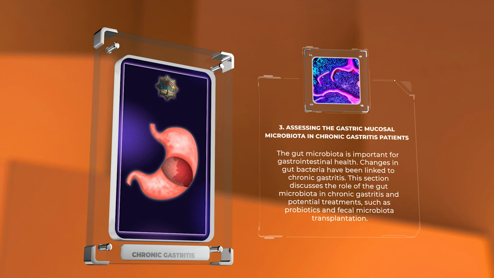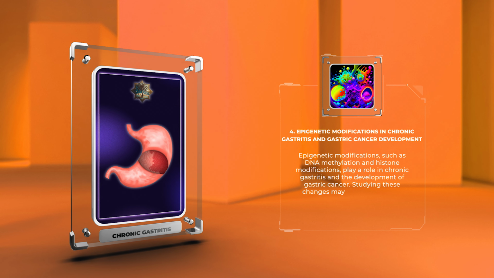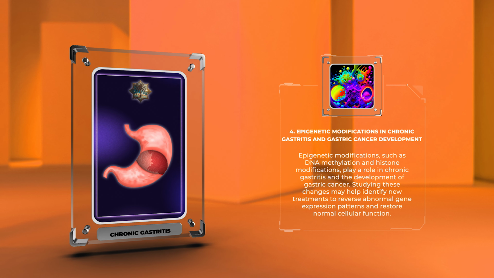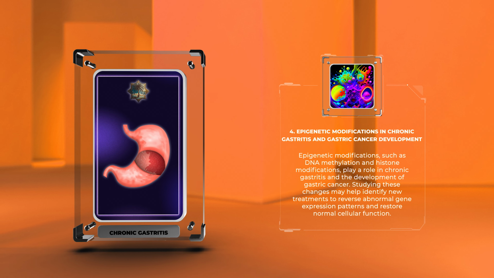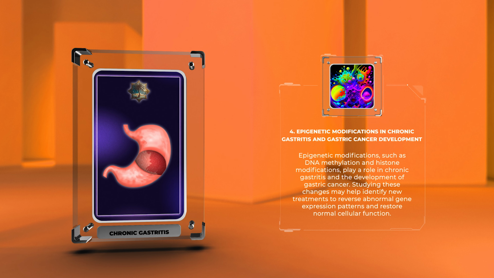Epigenetic modifications, such as DNA methylation and histone modifications, play a role in chronic gastritis and the development of gastric cancer. Studying these changes may help identify new treatments to reverse abnormal gene expression patterns and restore normal cellular function.